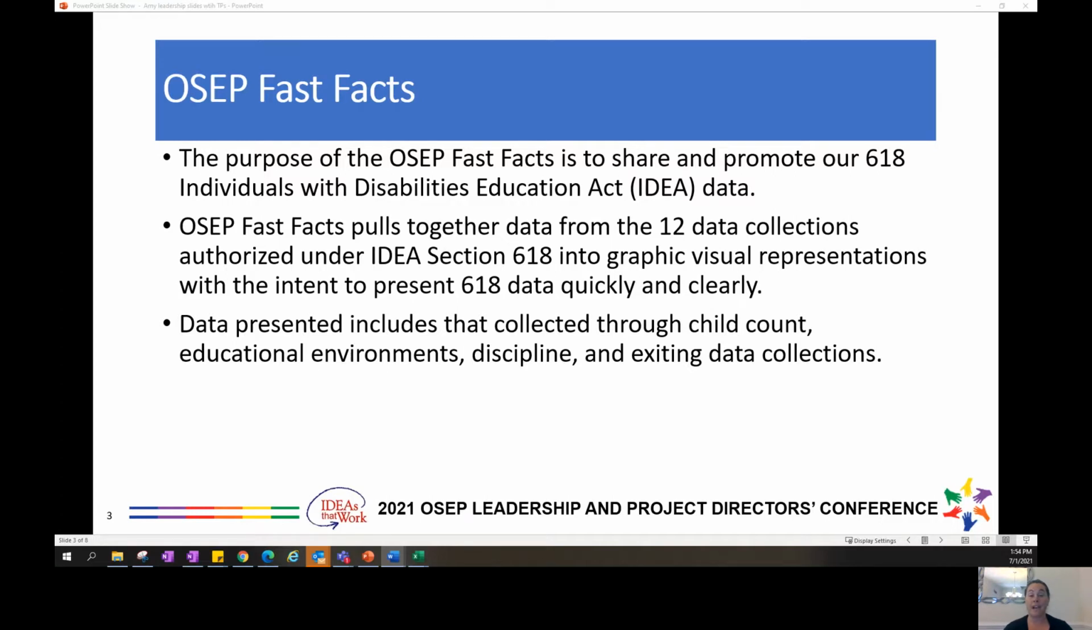The OSEP Fast Facts pulls together data from the 12 data collections authorized under IDEA Section 618 into graphic visual representation with the intent to present 618 data quickly and clearly. Basically, our intention is to get more people talking about and engaging with our 618 data.